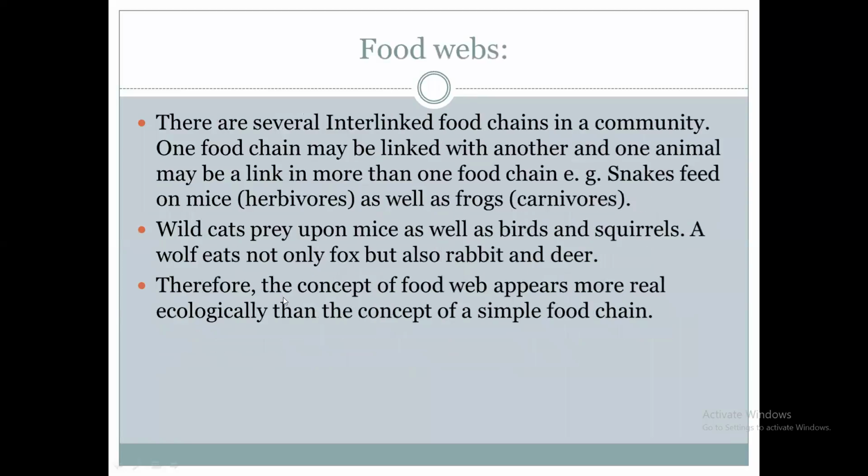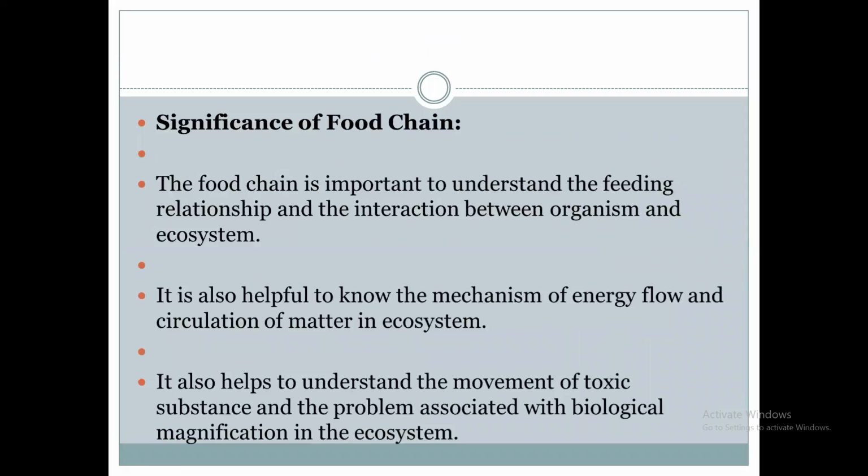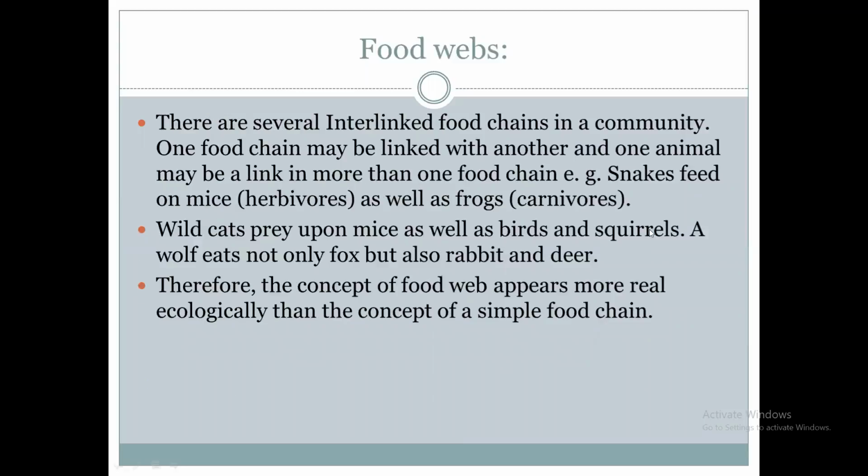So as you have seen, the snake will consume mouse as well as frogs in various trophic levels; they are related. It has a relation. Similarly, wildcats have relations with various other consumers. It will consume the mouse, then squirrels, birds. So it is related with the other components, which exist in the various trophic levels.